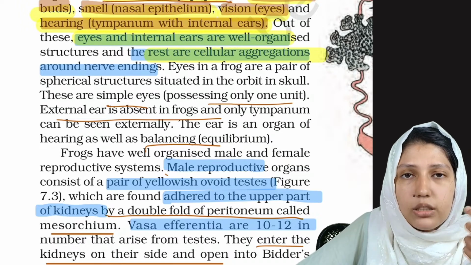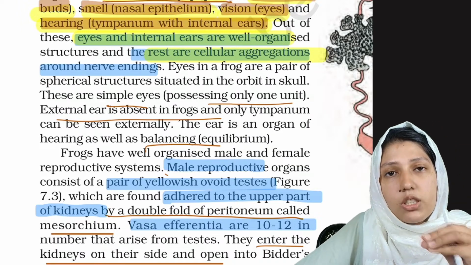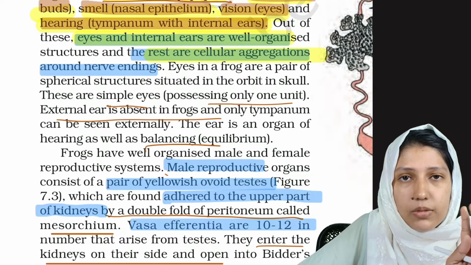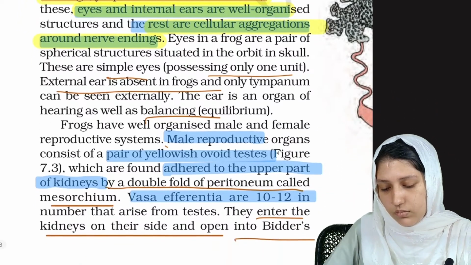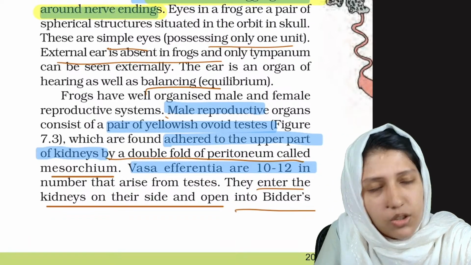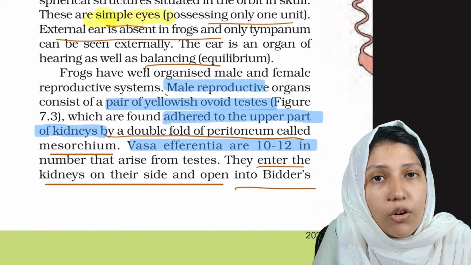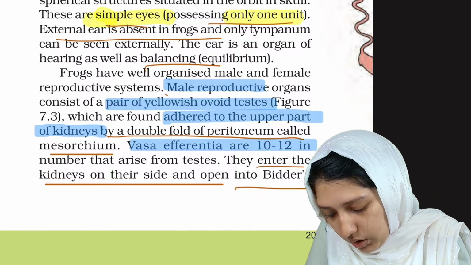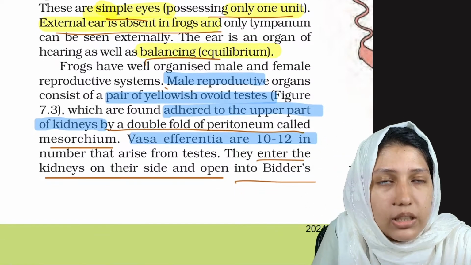All the others like taste buds and touch are just cellular aggregations, which means groups of cells arranged around a nerve. Clear? The rest are cellular aggregations around nerve endings. Now the eye in frog is a spherical structure situated in the orbit of the skull. They have simple eyes. This is a point to be noted. Frog has a simple eye, not a compound eye. Only one unit. Then the external ear is absent, as we said, and the ear is also used in balancing, which is also known as equilibrium.